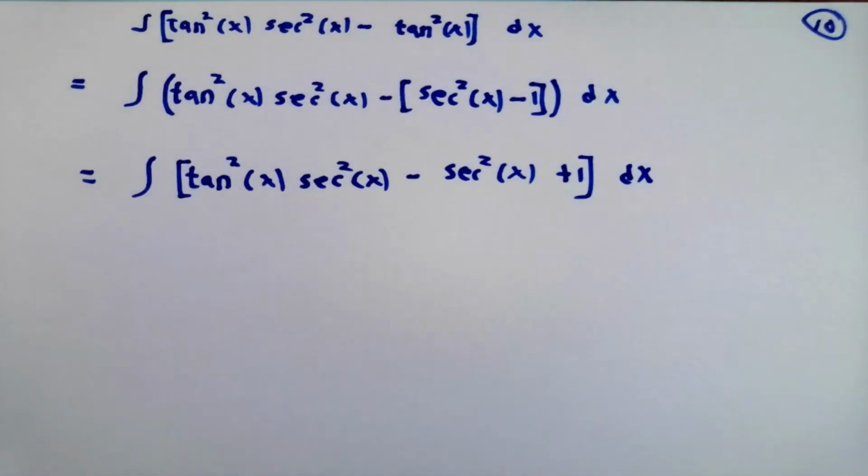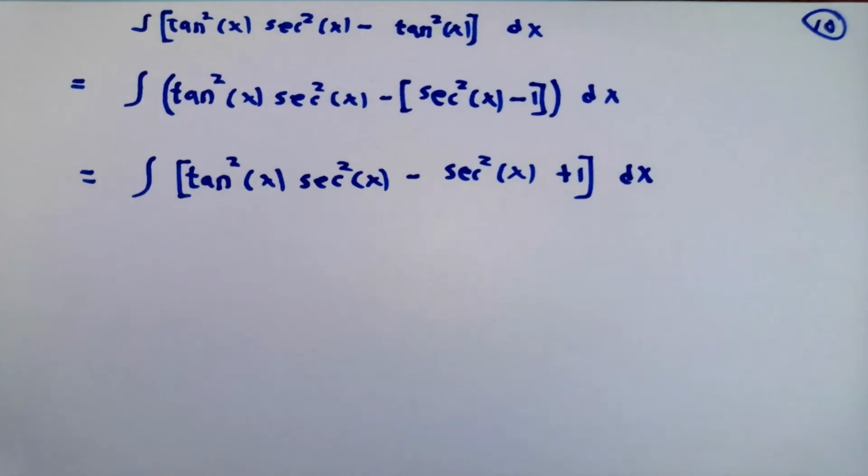Leaving the first term alone, since we like it, I'll think about the tangent squared of x that's being subtracted away. Tangent squared of x is secant squared of x minus 1, and being careful about the plus and minus signs, I have to integrate tangent squared x secant squared x minus secant squared x plus 1 with respect to x.